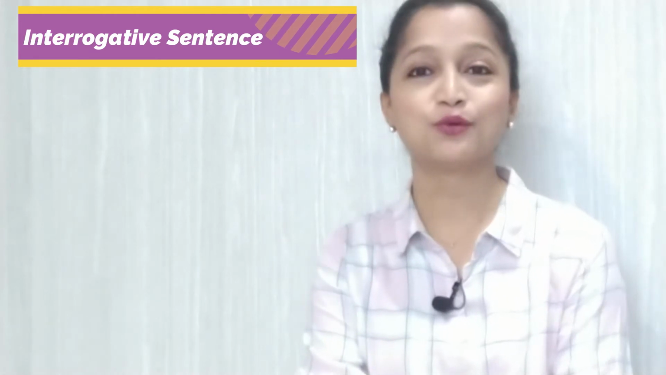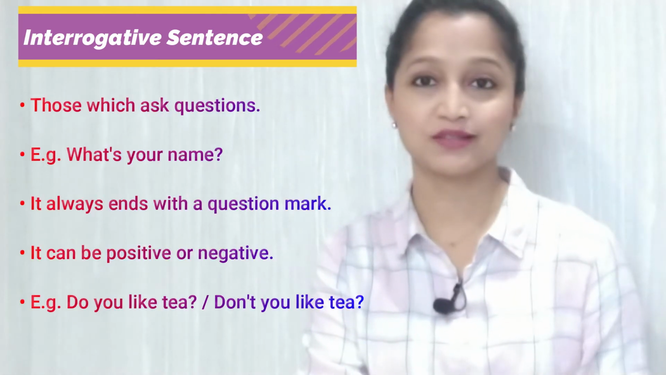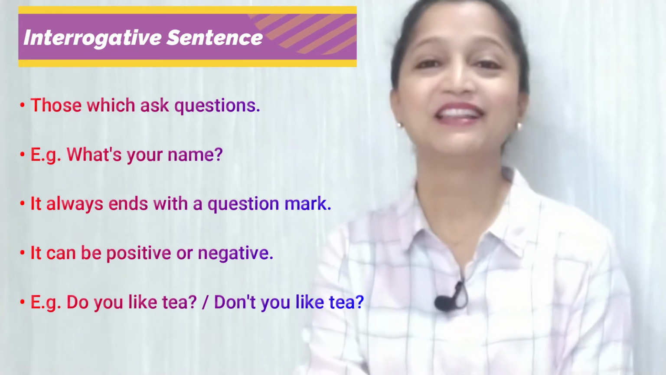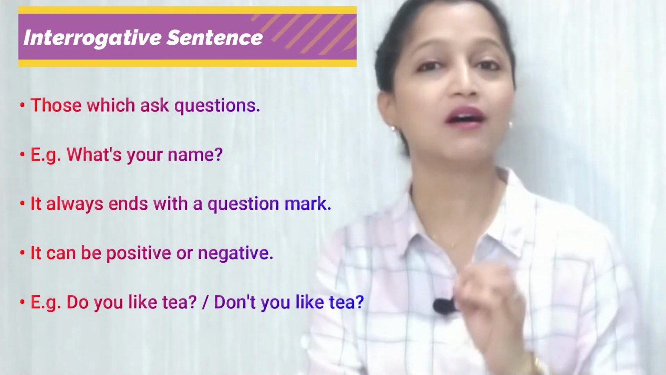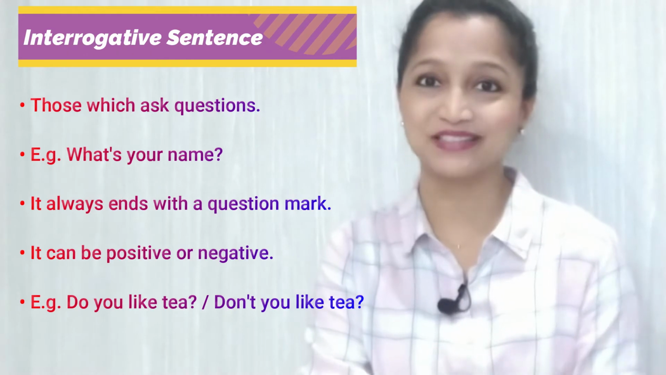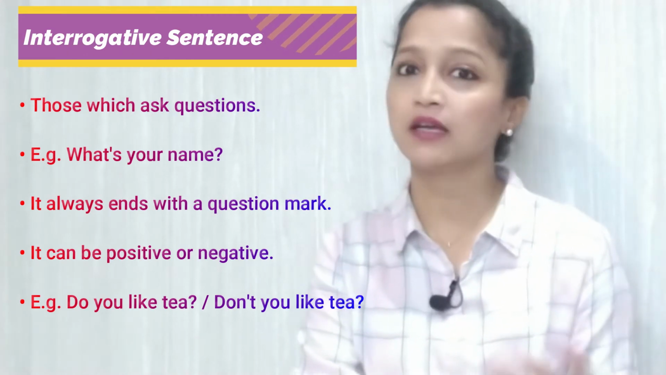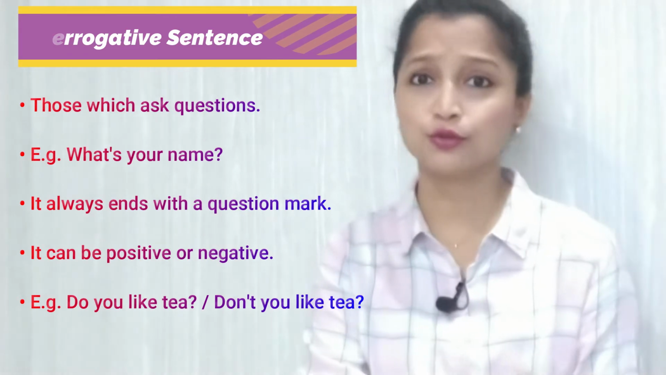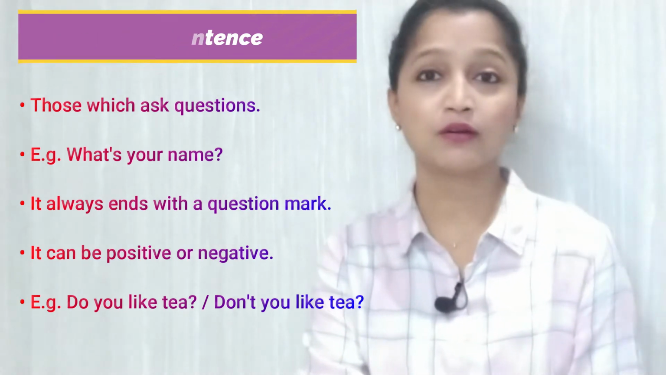What is the second type? It is interrogative sentences. Those which ask questions. For example, what's your name? They always end with a question mark, obviously. And they can be positive as well as negative. For example, do you like tea? Or don't you like tea?